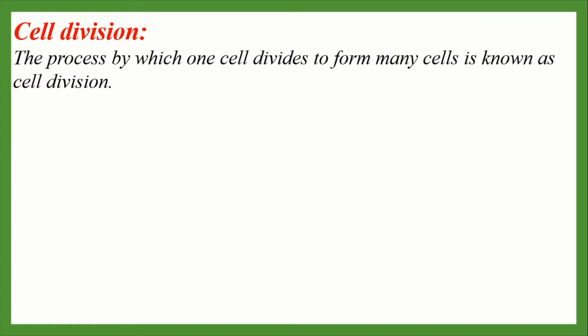So, a cell divides to form a multicellular living body and to multiply unicellular organisms. In 1882, Fleming for the first time observed cell division in the cell of a salamander. Cell division is essential to all forms of life, and all new cells arise from pre-existing cells.